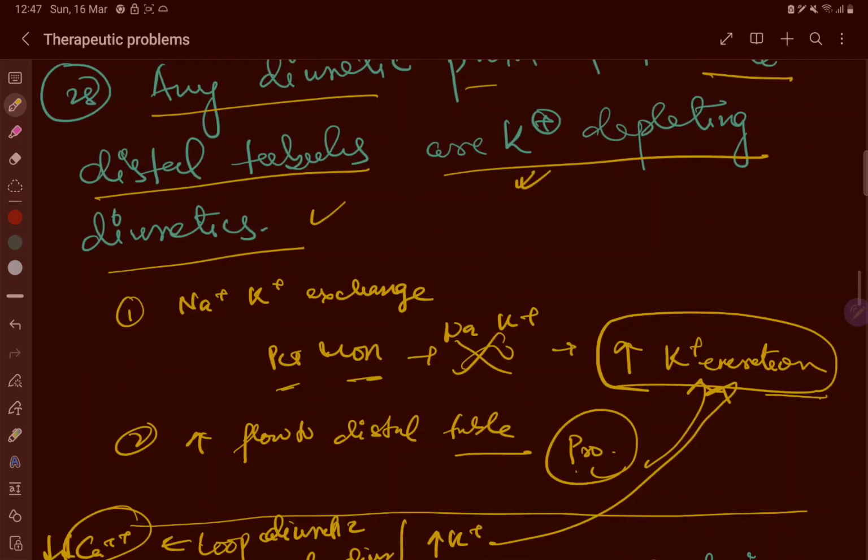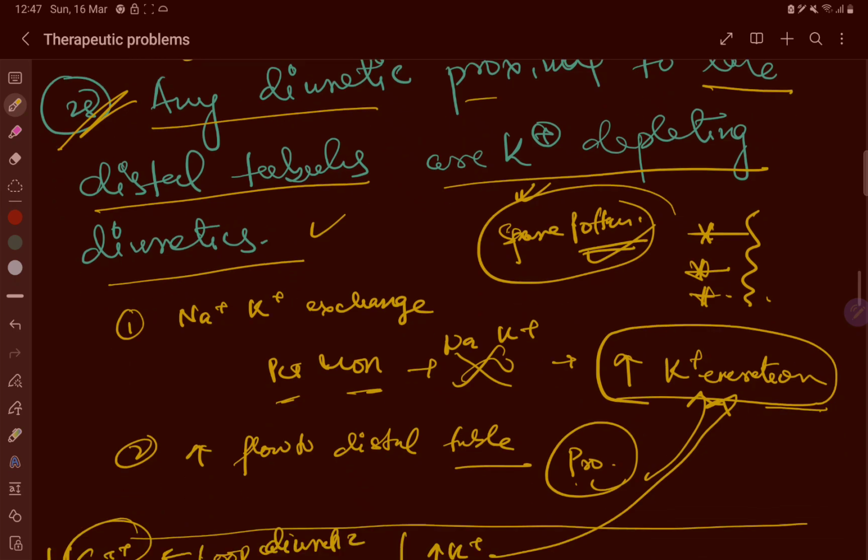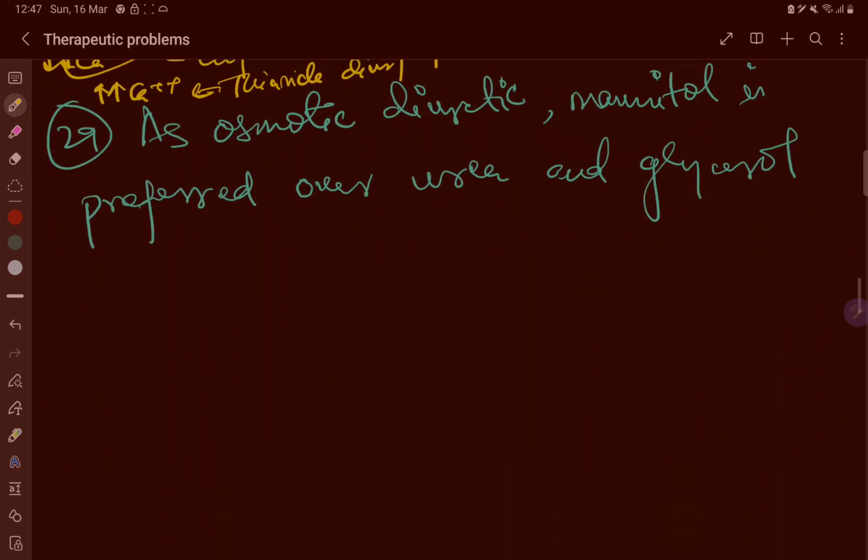Now spironolactone and eplerenone spare potassium. They are selective mineralocorticoid receptor antagonists, so they retain potassium. But most of the others decrease the potassium level. So what are the precautions? We have to monitor the potassium levels. In case of higher potassium depletion, we have to supplement potassium, or use a potassium sparing diuretic. This is a very important question. Many questions can be asked from there.